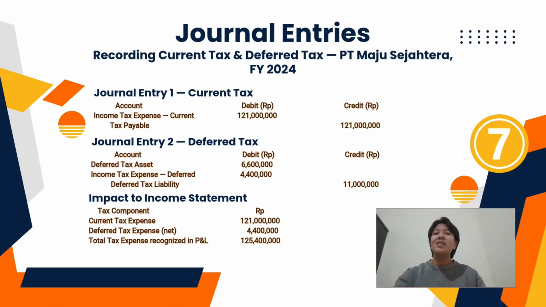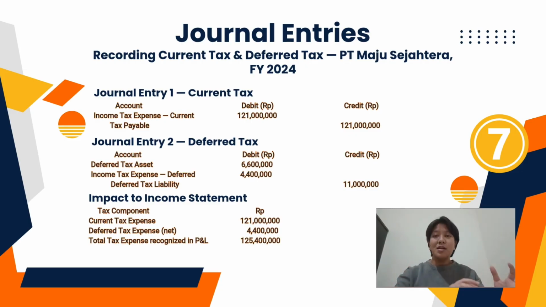Then we credit deferred tax liability for 11 million because the depreciation difference creates a future tax obligation. The journal balances because 6,600,000 plus 4,400,000 equals 11 million.